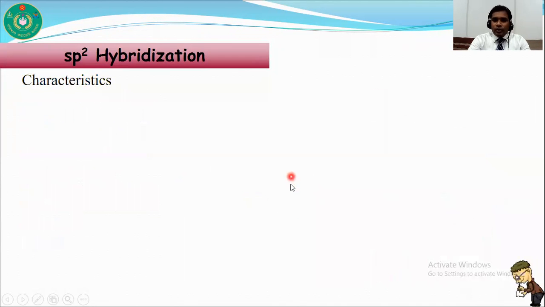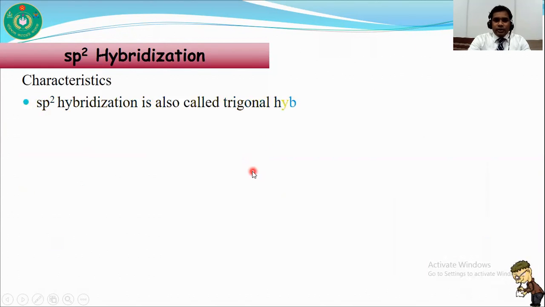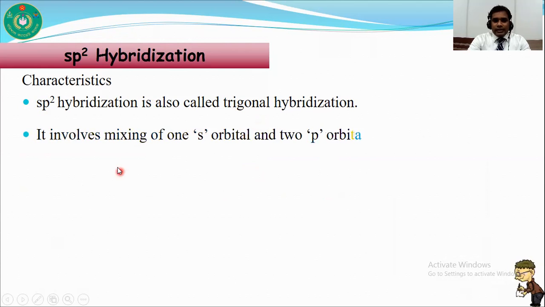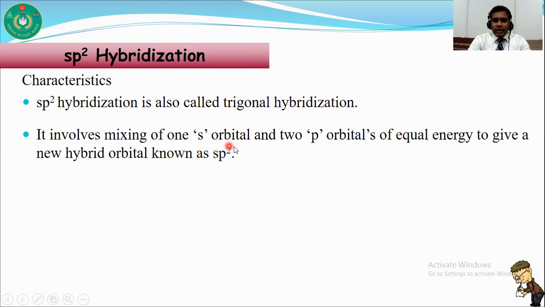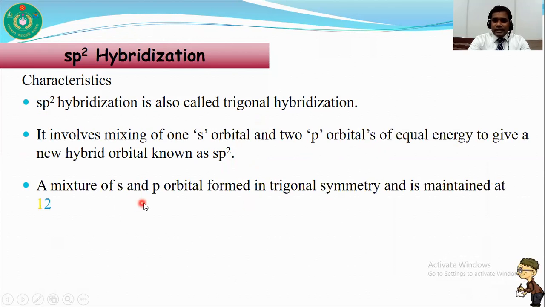So what are the characteristics of sp2 hybridization? sp2 hybridization is called trigonal hybridization, as it involves one s orbital and 2 p orbitals overlapping. That's why it is called sp2 hybrid orbital. A mixture of s and p orbitals is formed in trigonal symmetry and is maintained at a 120 degree bond angle.